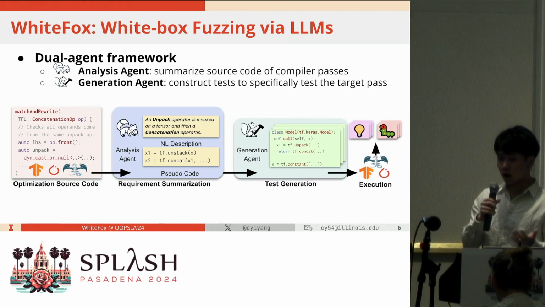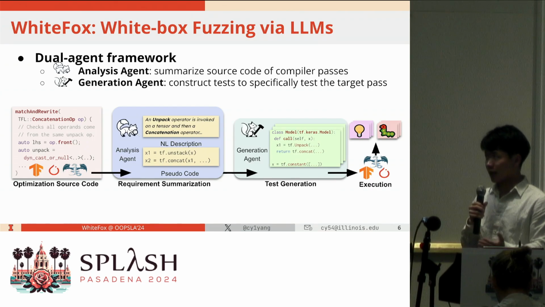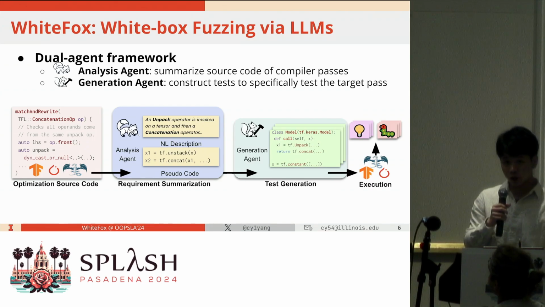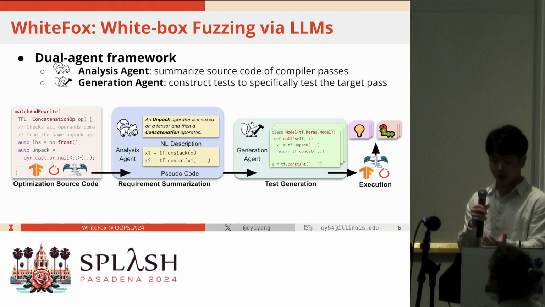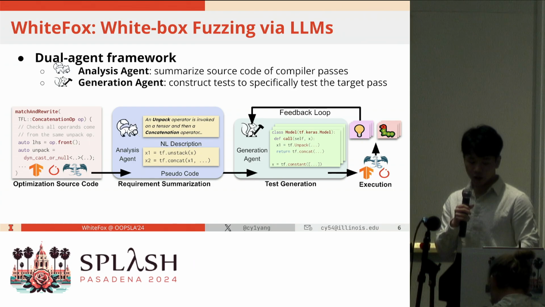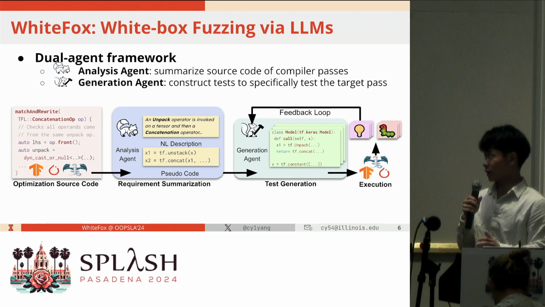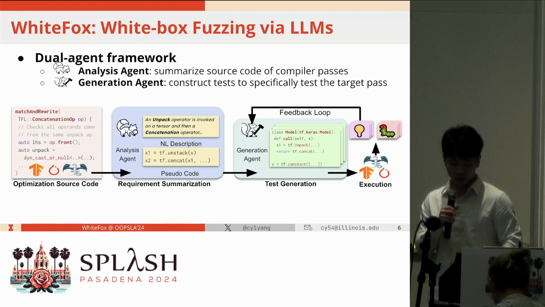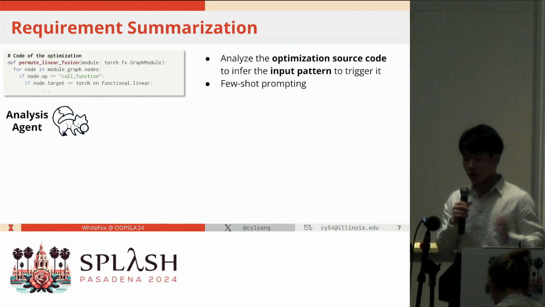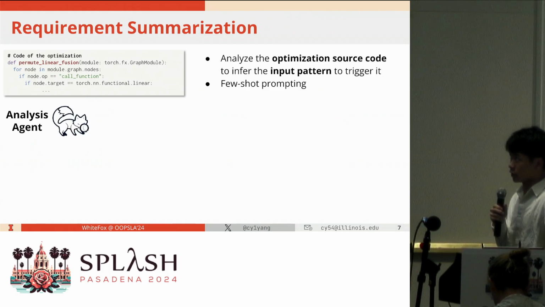And then we will compile and execute the test inputs to see whether it indeed triggers the optimization or whether it helps us find a bug. If it indeed triggers the optimization, we will collect them and use them as examples in future generation. Let me talk about each component in more detail one by one.